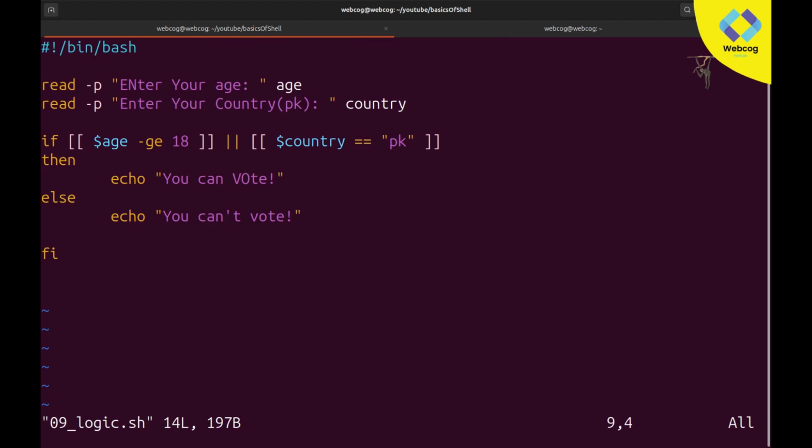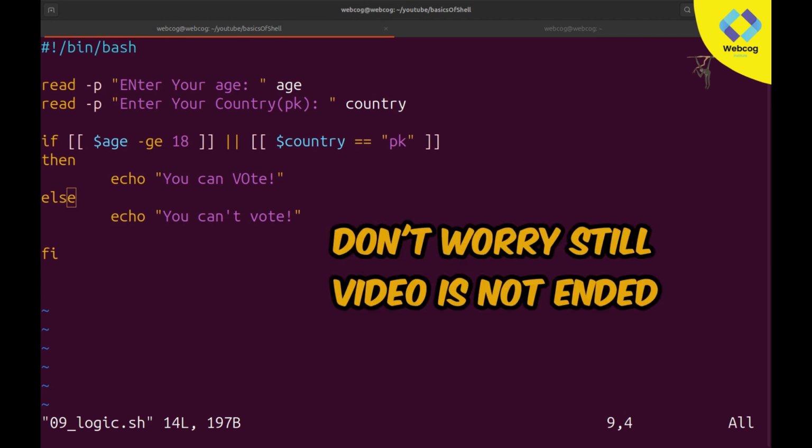Our basics of shell scripting are complete. Still there are a lot of things remaining, like switch cases, loops, and other things. We have types of loops here: the for loop, iterating values from files, then we have the while loop, and one more type of loop, the until loop, and the infinite loop. These are basically the types you can see. After that we have functions. You can make your own functions in bash scripting. After that you have argument passing. You have a lot of things here.